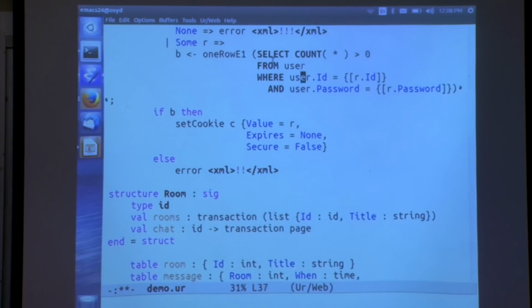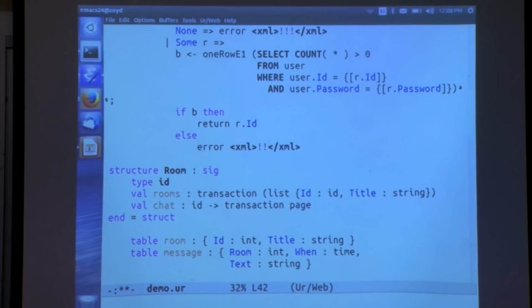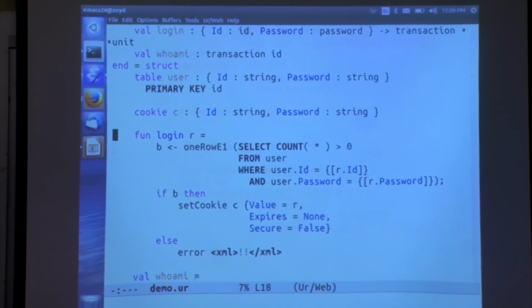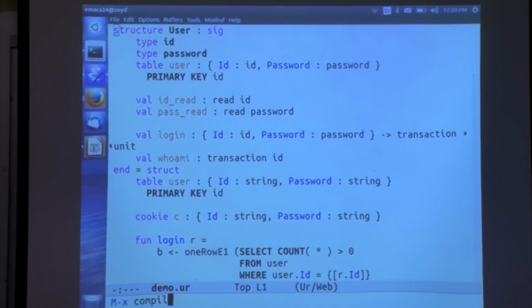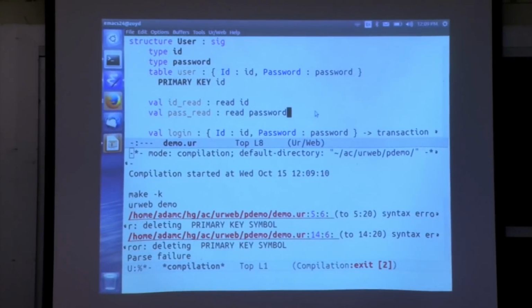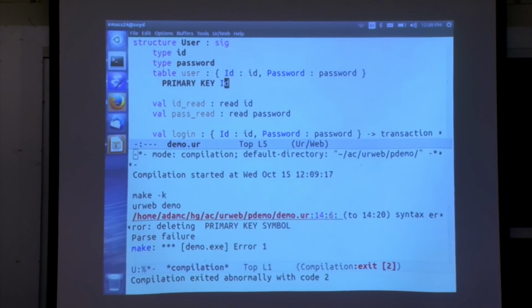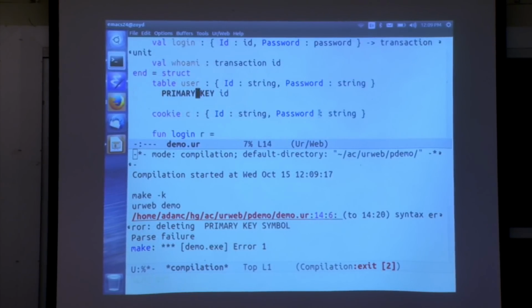Let's run the same check there. If it worked, then we'll just return the ID part of the record that we just verified against the database. Otherwise, four exclamation marks. Okay, so let me try type checking this to see if this is on track. Doesn't like that part. Oops, capital ID. Same mistake from copying and pasting.